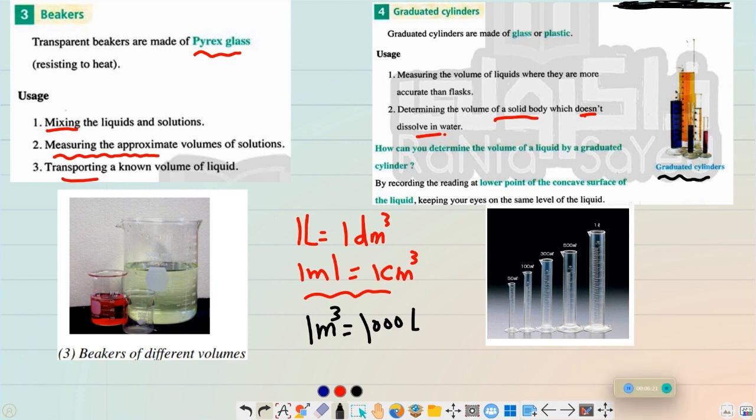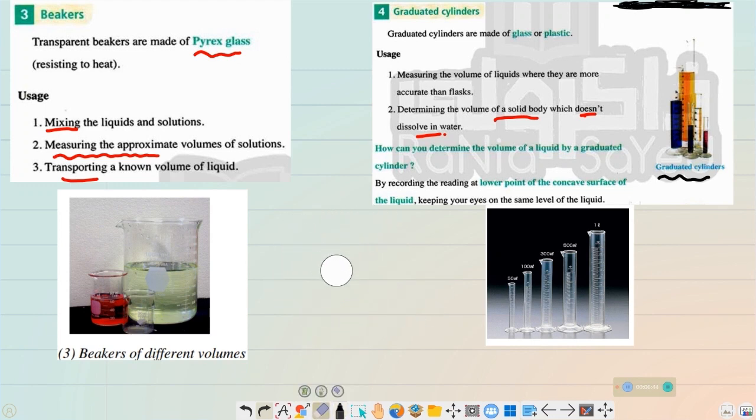Okay, that's good. We are using the graduated cylinder and measuring the volumes as I told you. But how do we do it? We do it by reading or recording the reading of the lowest or the lower point of the convex surface of the liquid in this graduated cylinder. Which convex shape are we talking about now? When we have the graduated cylinder like that, and they put a solution inside it, the solution takes a convex shape like that.